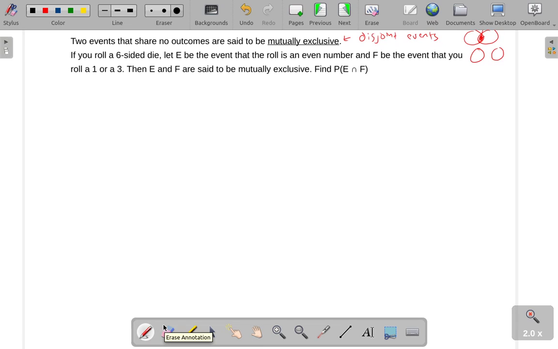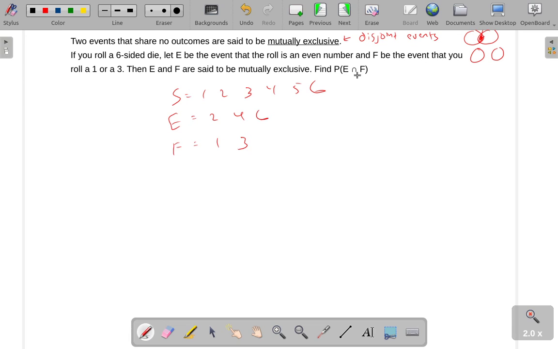So if we roll a six-sided die, let E be the event that we roll an even number, and F be the event you roll a 1 or a 3. Let's think about our sample space here. We're rolling a six-sided die. Our outcomes are 1, 2, 3, 4, 5, or 6. That's easy enough. E is the event we roll an even number: 2, 4, 6. F is the event you roll a 1 or a 3.